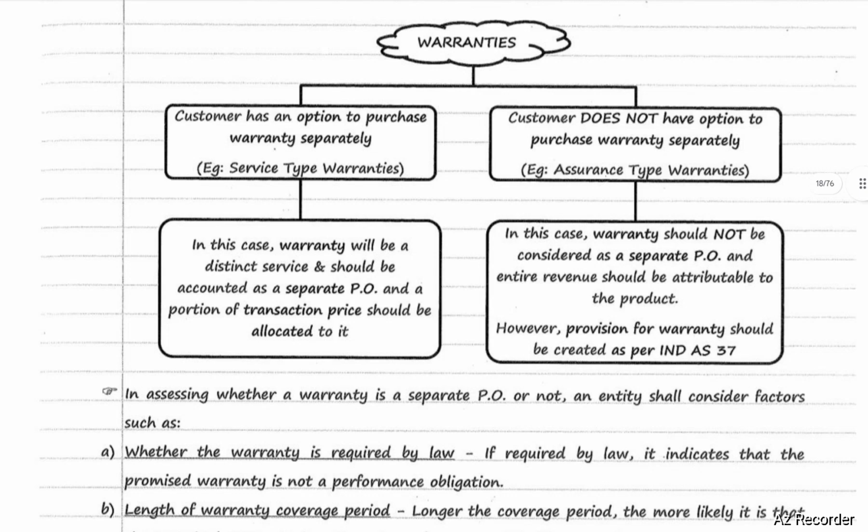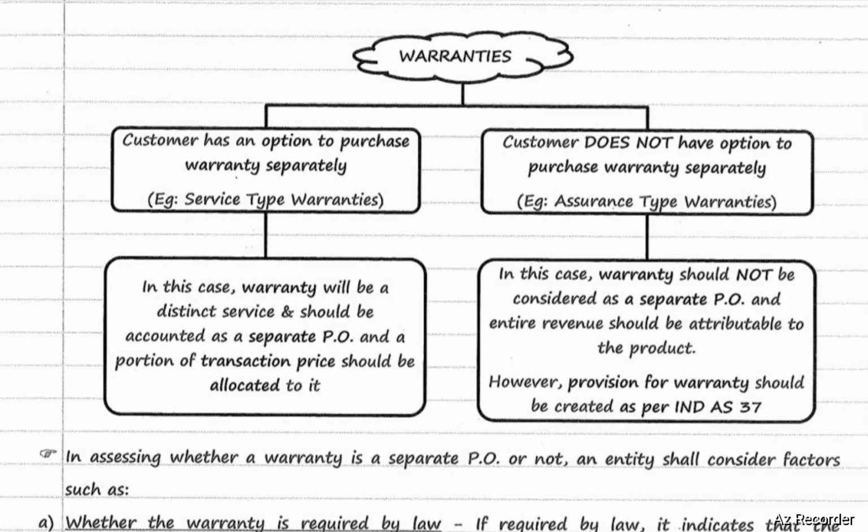In case of warranties, if the customer has an option to purchase warranties separately, for example service type warranties, in this case the warranty will be a distinct service and should be accounted for as a separate performance obligation, and a portion of the transaction price should be allocated to it. In case the customer does not have the option to purchase the warranty separately, for example assurance type warranties, in this case the warranty should not be considered a separate performance obligation and the entire revenue should be attributable to the product. However, provision for warranty should be created as per Ind AS 37.